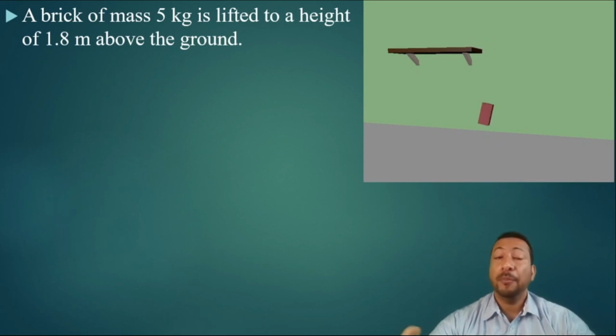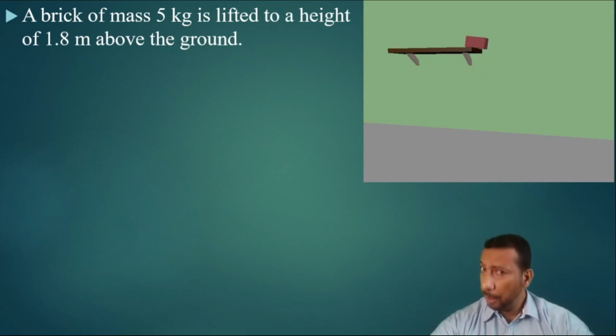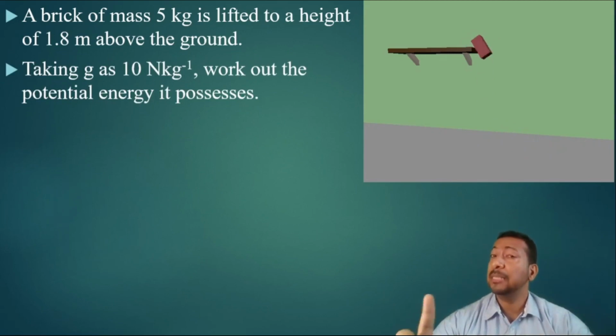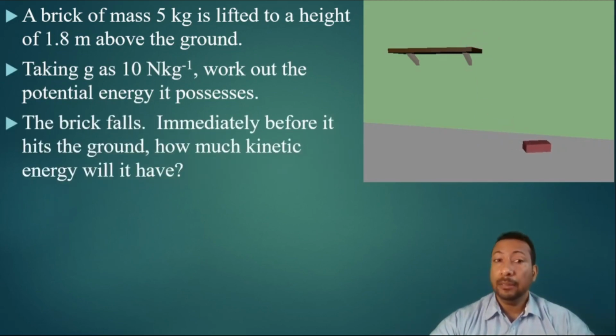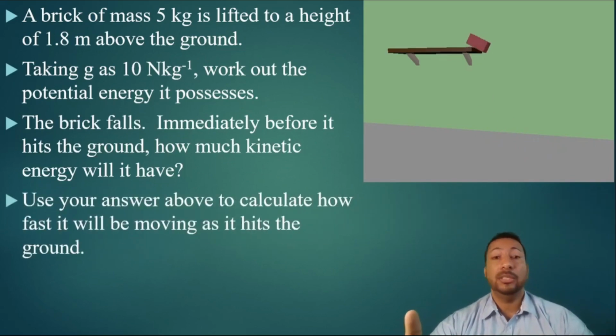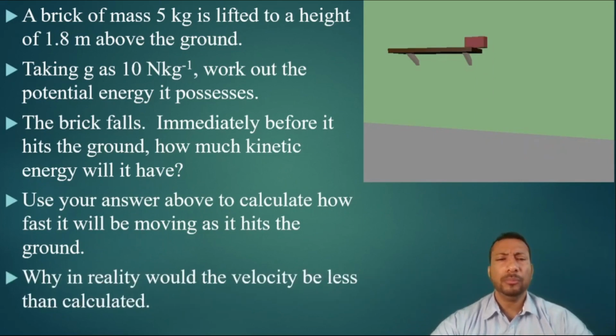So, let's look at this example, girls. We know that a brick of mass 5 kilograms is lifted to a height of 1.8 meters above the ground. So, we are to determine the potential energy it possesses, taking gravity as 10 newtons per kilogram. Then, let's say the brick falls. Immediately before it hits the ground, how much kinetic energy will it have? And you are to use your answers above to calculate how fast it will be moving as it hits the ground. And finally, why in reality would the velocity be less than calculated?